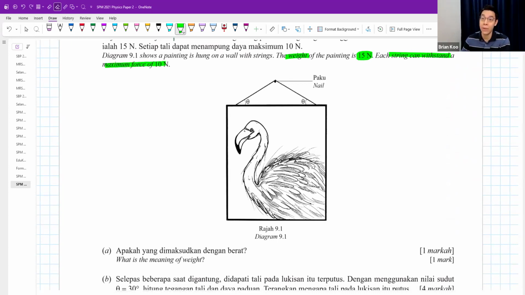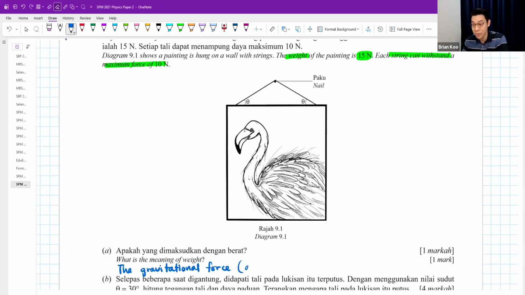What is the meaning of weight? A lot of people always forget weight is a force. Weight is always in newtons. That's why it's a force. And weight comes from gravity. So you put these two things together. Weight is a kind of force, and it is because of gravity you have weight. It is gravitational force. Just 2 words. We say it is the gravitational force.